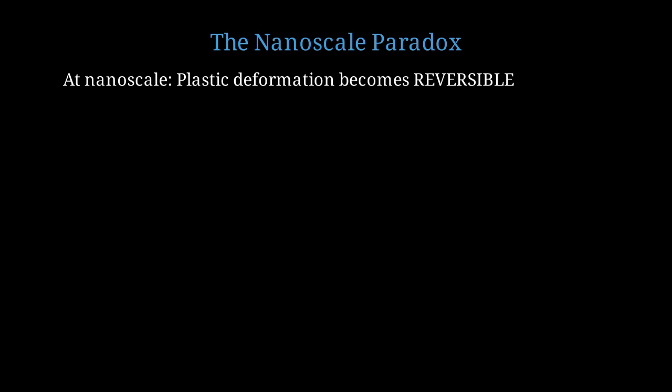But here's where things get really interesting. When we scale down to nanometer dimensions, something completely unexpected happens. In metallic nanocontacts, typically just a few nanometers in size, we observe plastic deformation that is fully reversible. This directly contradicts everything we learned from classical dislocation theory.